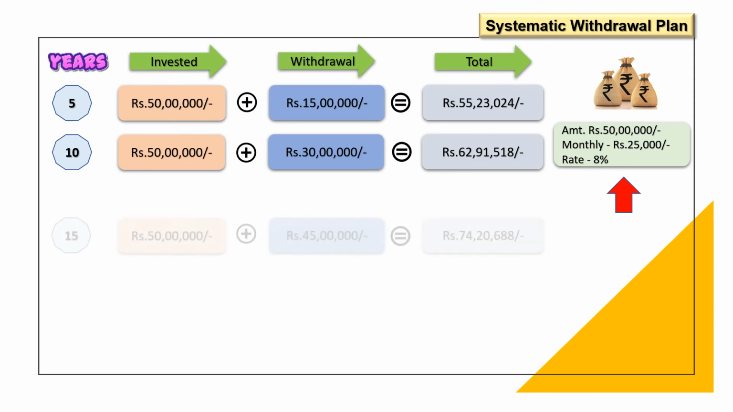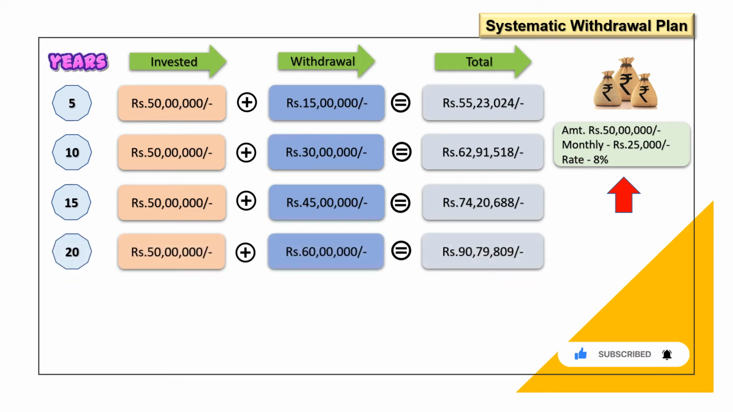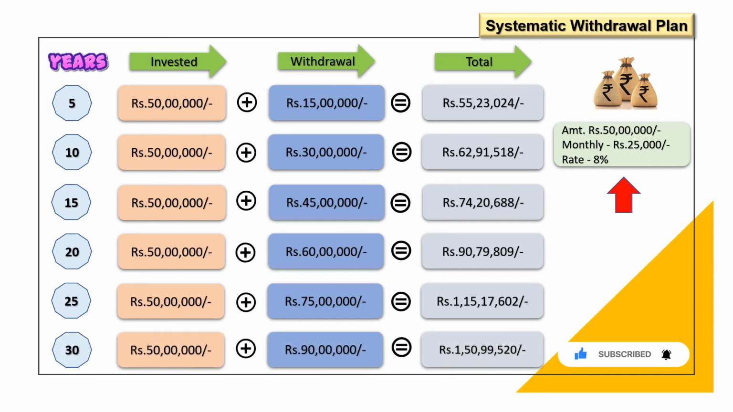62 lakh 91,518. For 15 years, the invested amount is 50 lakhs, withdrawal is 45 lakhs, and the total is 74 lakh 20,688. For 20 years, the invested amount is 50 lakhs, withdrawal amount is 60 lakhs, and the total is 90 lakh 79,809. For 25 years, invested amount is going to be 50 lakhs, withdrawal which we would have done would be 75 lakhs, and the total would be 1 crore 15 lakh 17,602. And for 30 years, the invested amount is going to be 50 lakhs, the withdrawal which we have done would be 90 lakhs, and still we will be having a remaining total of 1 crore 50 lakhs 99,520. Okay, so let's move ahead.